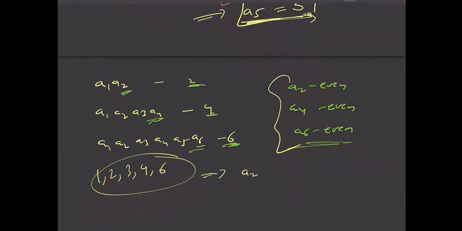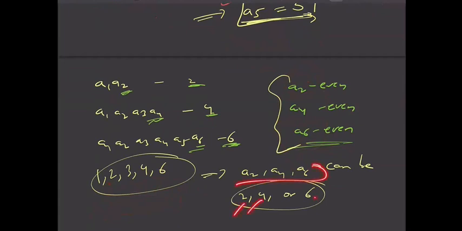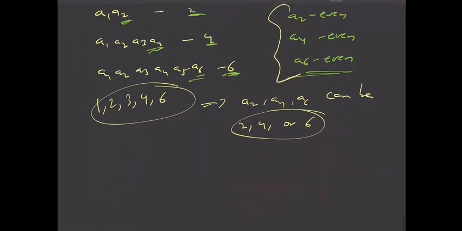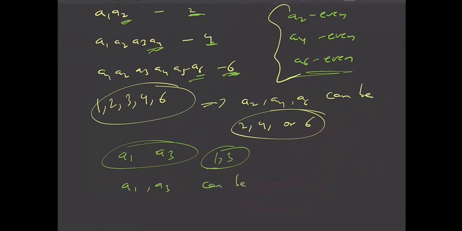So this implies A2, A4, A6 can be 2, 4 or 6, right? So these 3 numbers, 2, 4 and 6, are allotted to A2, A4 and A6. Then the remaining numbers left out are for A1 and A3, and the numbers are 1 and 3, right? So A1, A3 can be either 1 or 3.